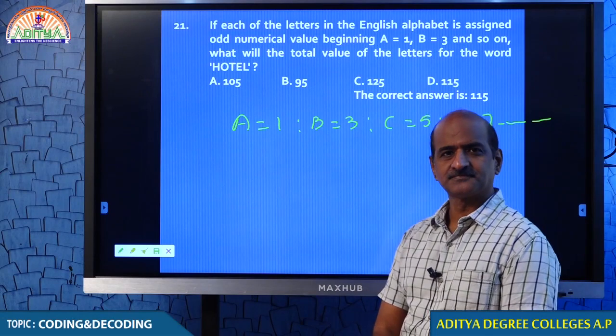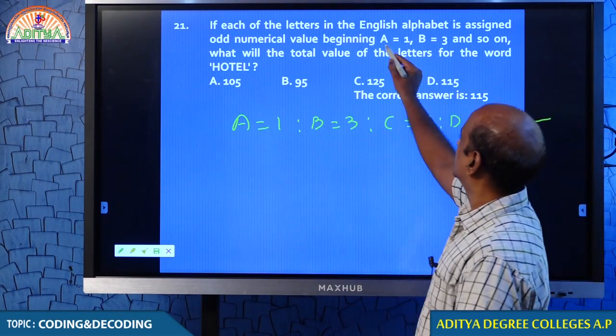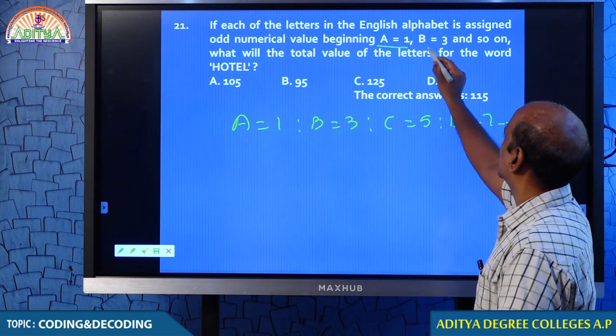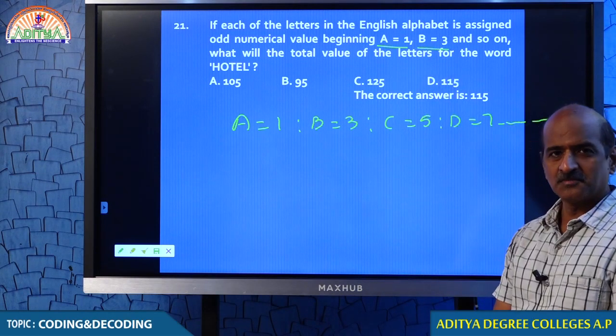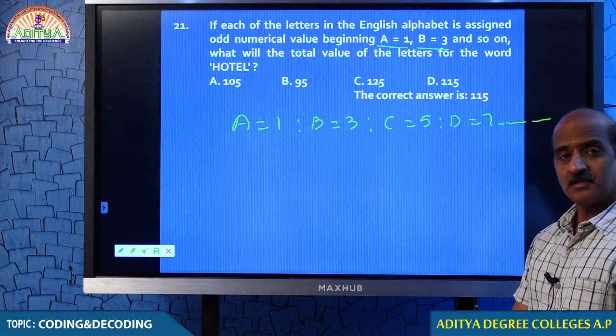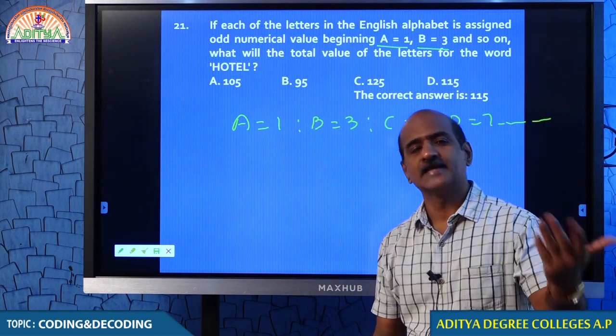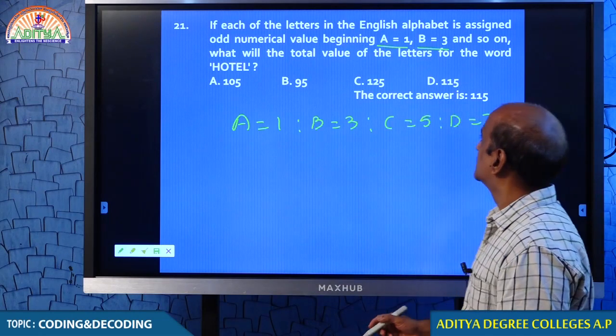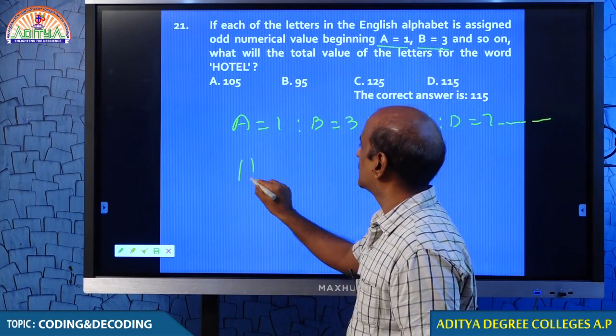How do you know? Look at that. A is the first odd number, B the second odd number, C the third odd number. First odd number is 1, second odd number is 3, third odd number is 5, something like that. Then you are asked to find how to decode HOTEL.